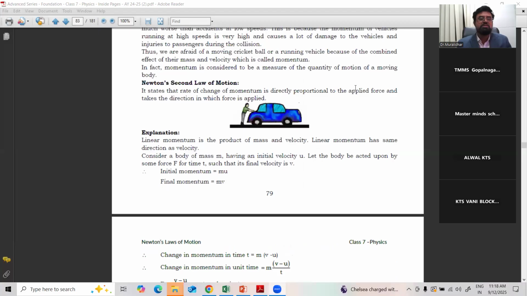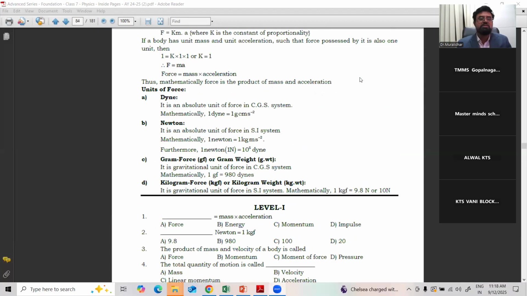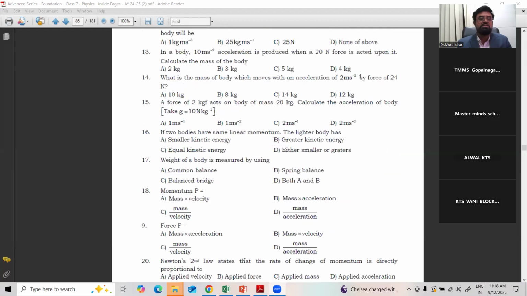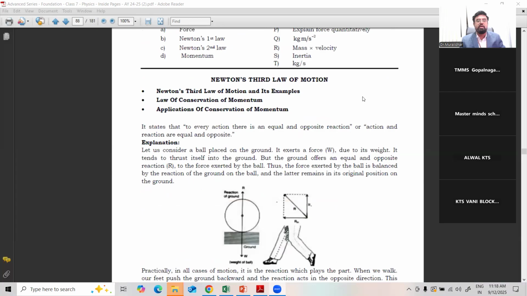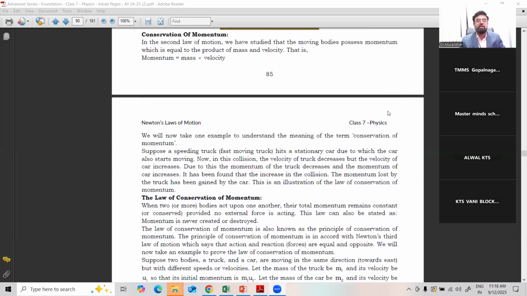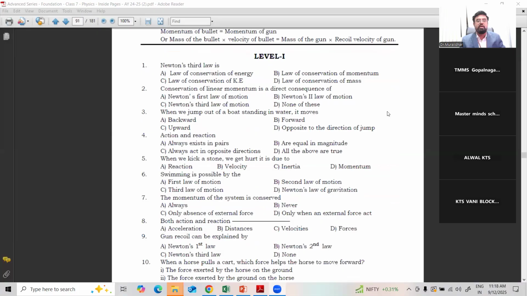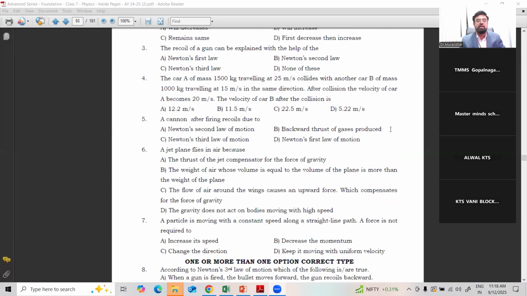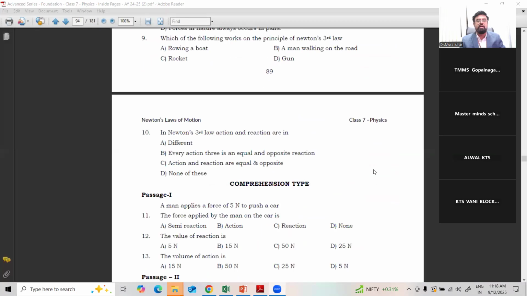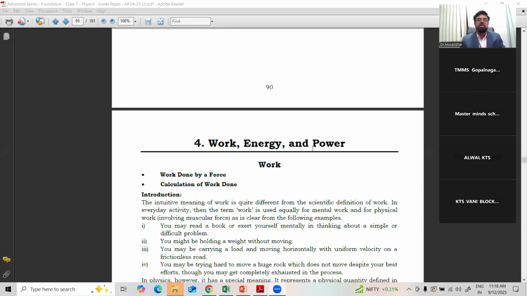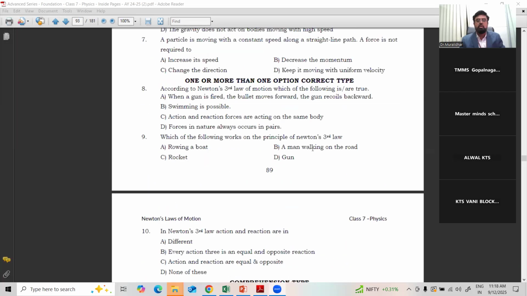Numbers of examples are given for both, and so many important examples which are applicable in our day-to-day life. So wonderful laws are there by Newton, which are the basics for physics. Physics mainly came into light because of these laws only. In the next class, we are going to complete Newton's second law and third law, by which we complete chapter number 3 and enter chapter number 4. Right?